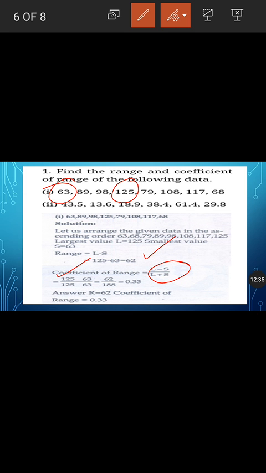So we have to put the values here. The largest value is 125. Largest value என்னது? 125. Smallest value வந்து 63. So அதை வந்து minus பண்ணுறோம் numeratorல. So 125 minus 63 divided by 125 plus 63.